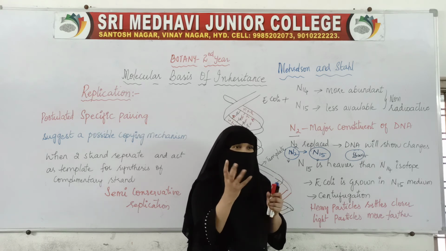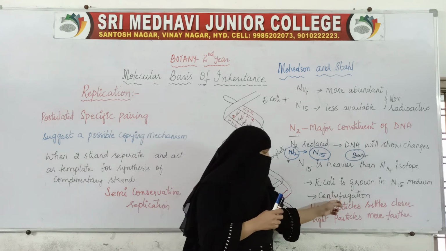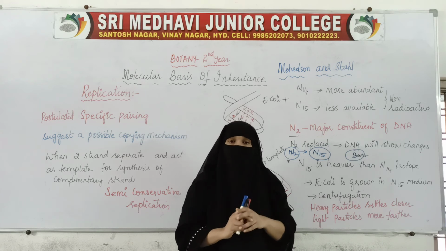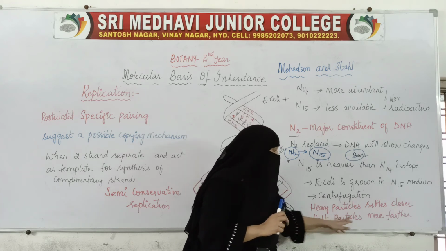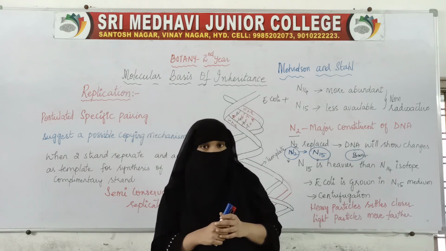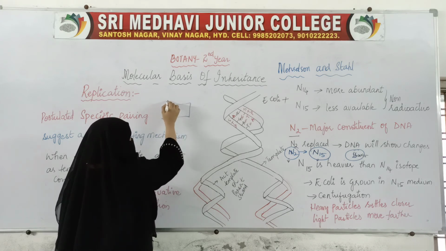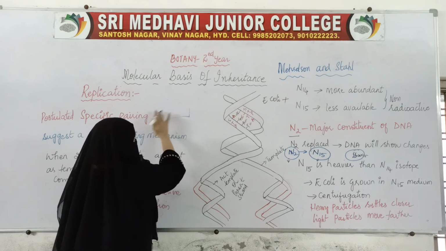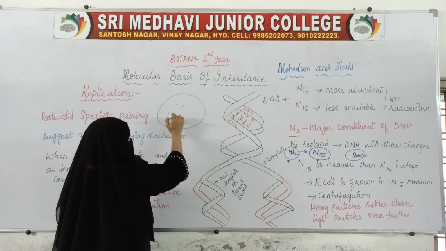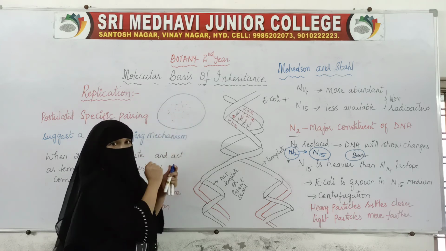After that, the heavy particles settle closer and the light particles move farther. For example, here is a machine where centrifugation is taking place. If particles were here, what happens when we spin it at high speed?